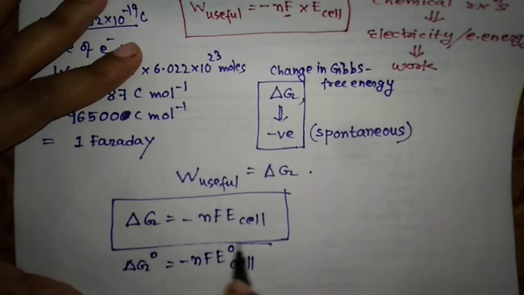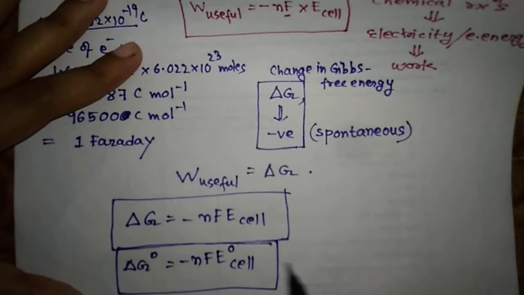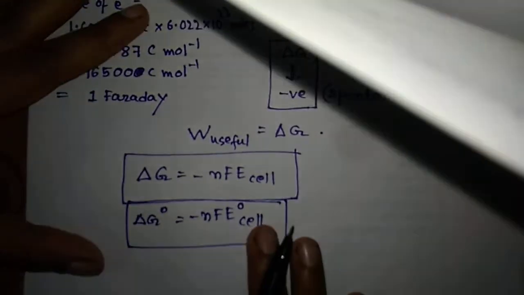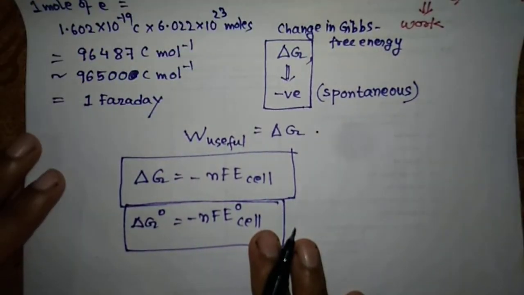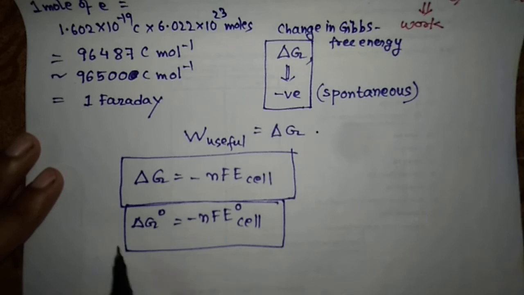So delta G naught will be equal to minus nF E naught cell. Okay, so this is nothing but the standard condition. That means the temperature will be 25 degrees Celsius, the molar concentrations will be 1 molar, and the pressure will be 1 atmosphere. So at that condition, delta G naught will be equal to minus nF E naught cell. So this is your expression for the standard change in Gibbs free energy.